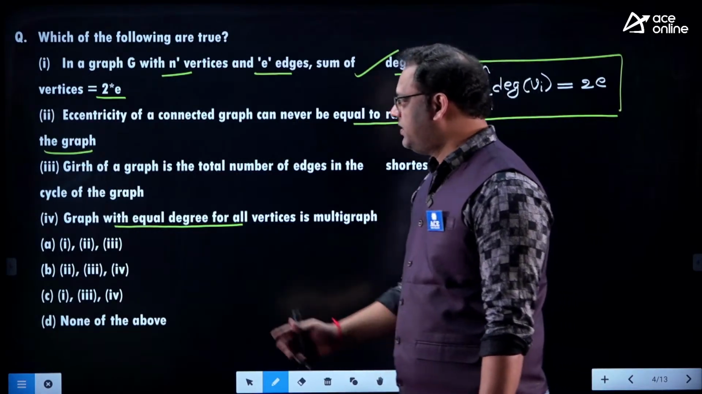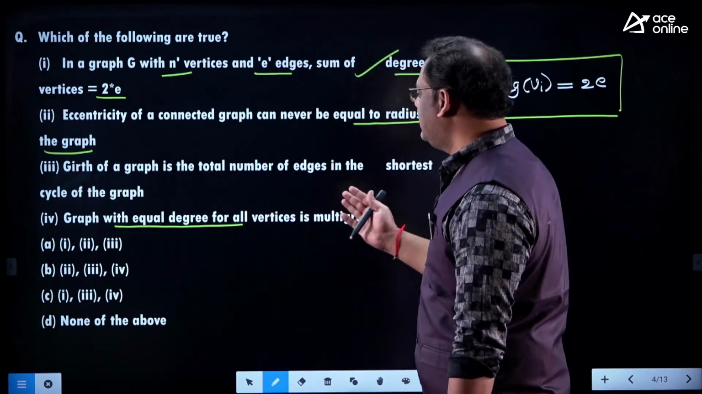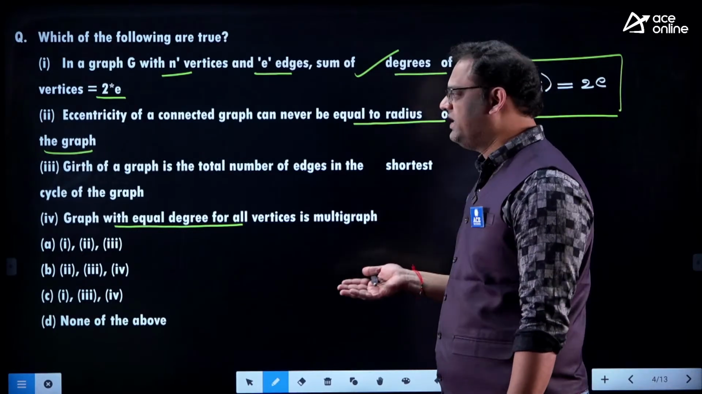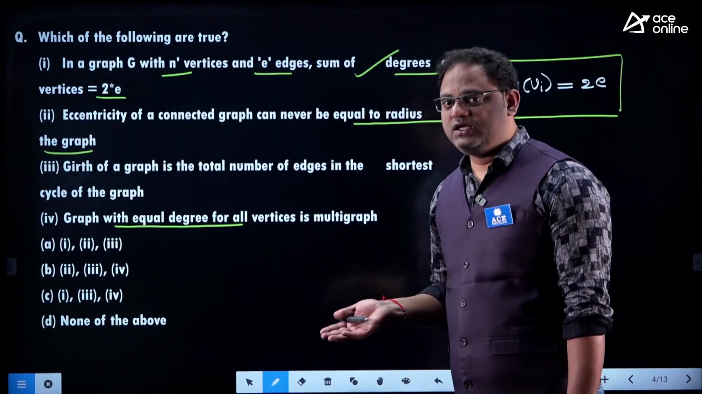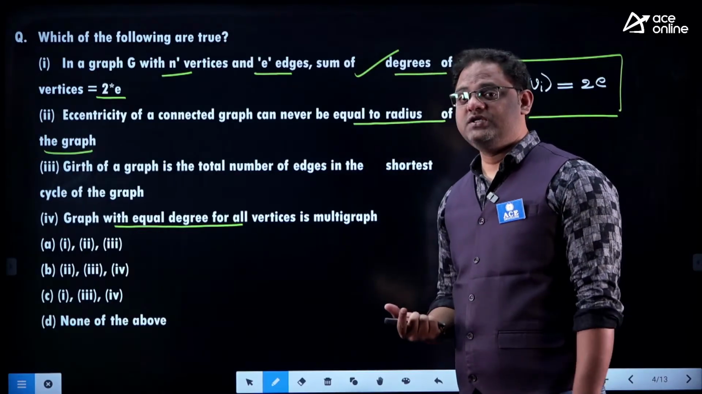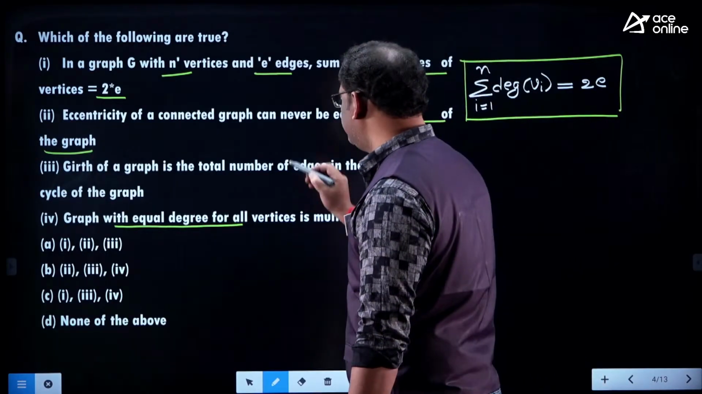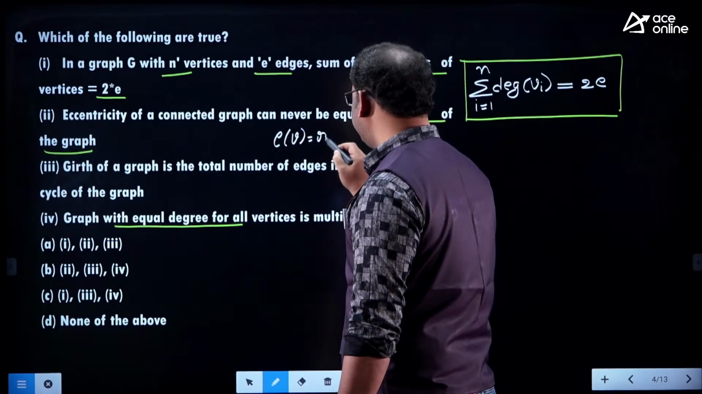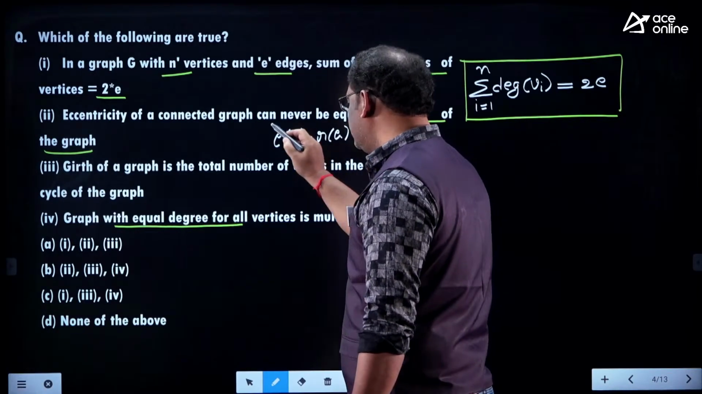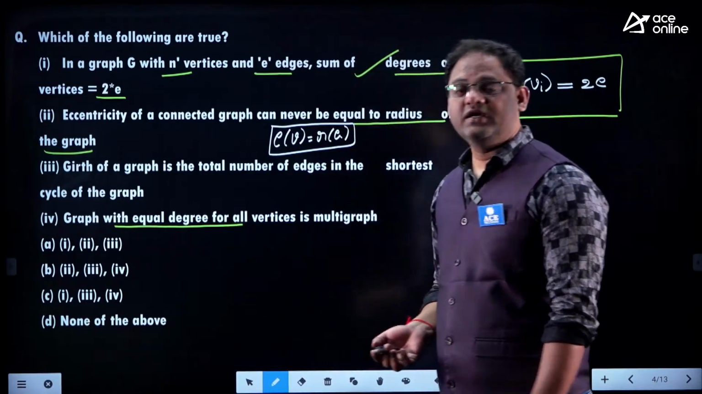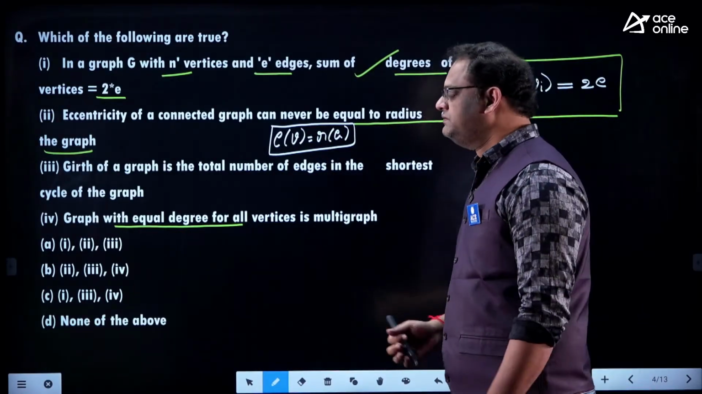In the second statement, eccentricity of a connected graph can never be equal to the radius of the graph. My dear, that statement is not at all correct. I hope you remember our classroom discussion. If the eccentricity of a particular vertex is equal to the radius of a graph, we can call that vertex a central point.